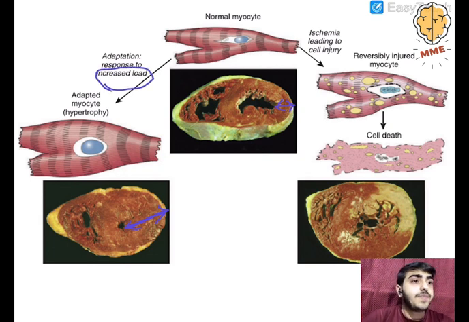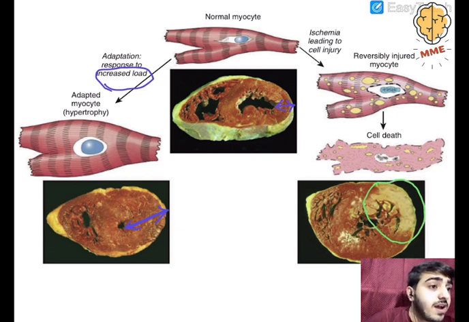Next, in this case it basically looks normal, but in this area, let me mark it with green color, there is a yellowish area. It is an area of coagulative necrosis in the heart muscle.